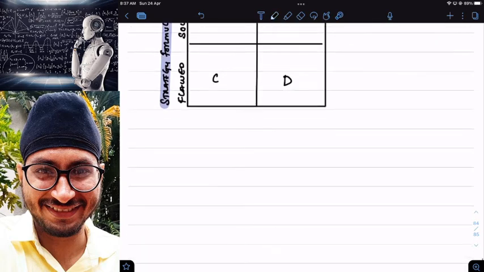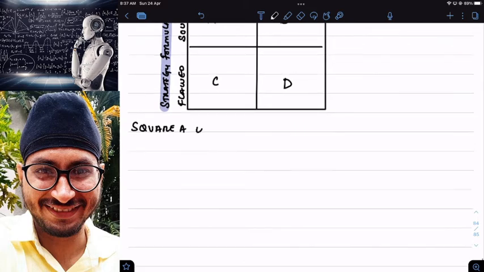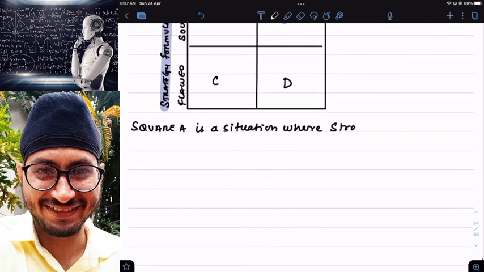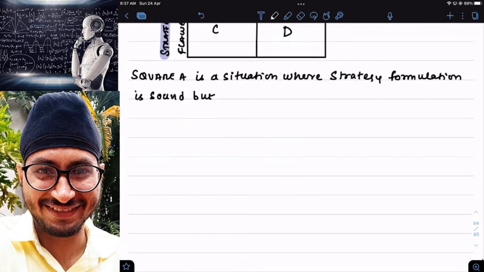So here we have four squares, right? Square A is a situation where strategy formulation is sound, but strategy implementation is weak.